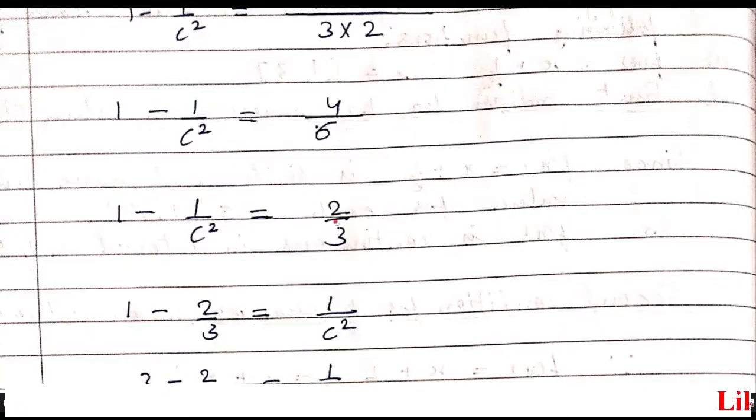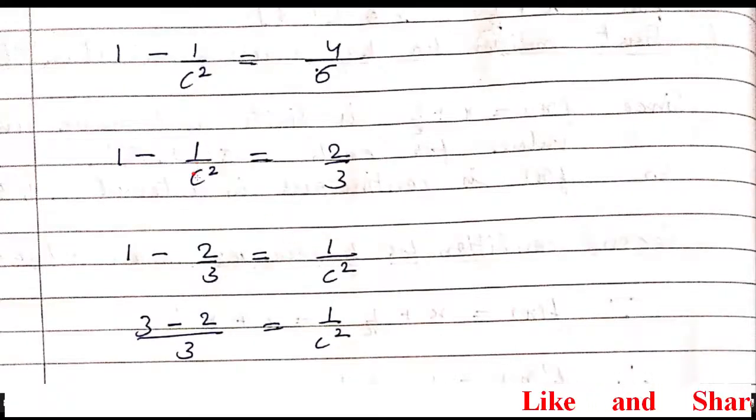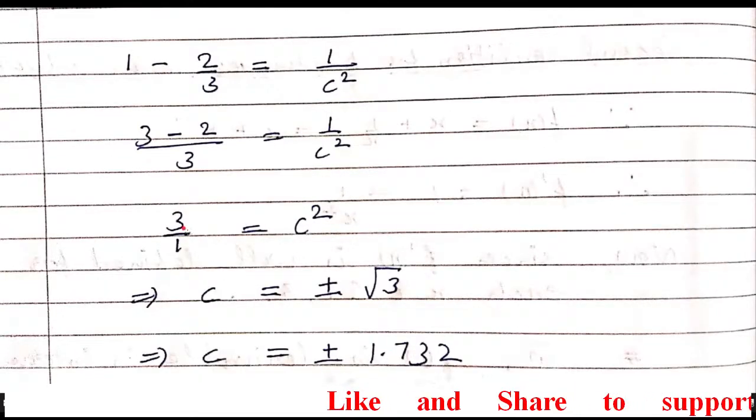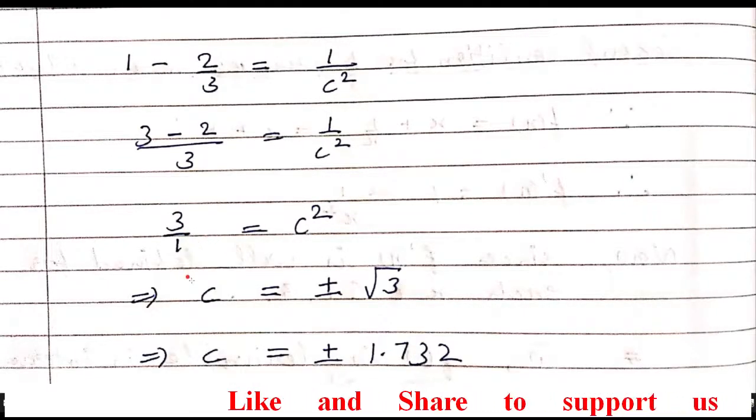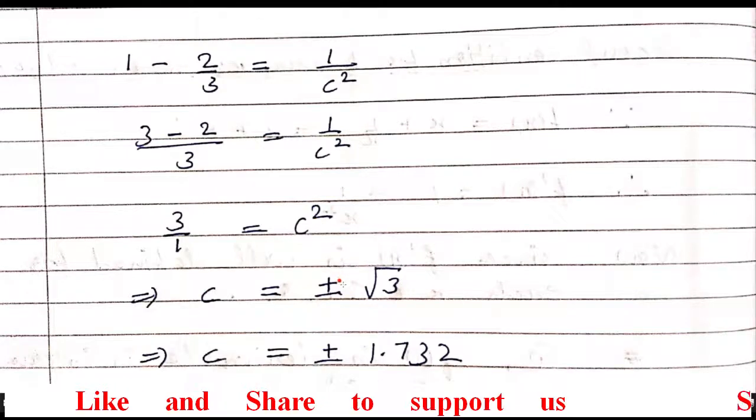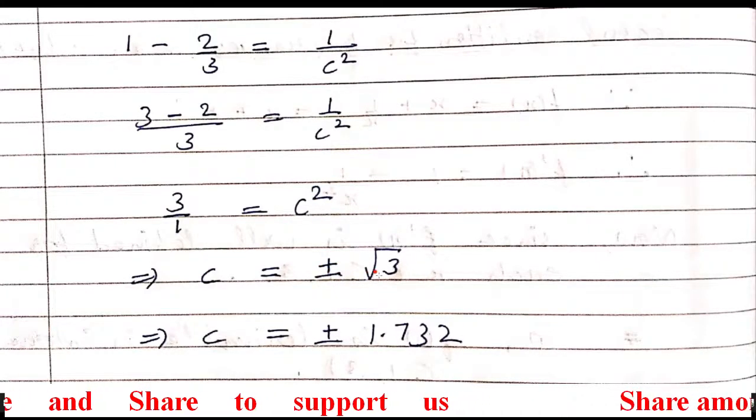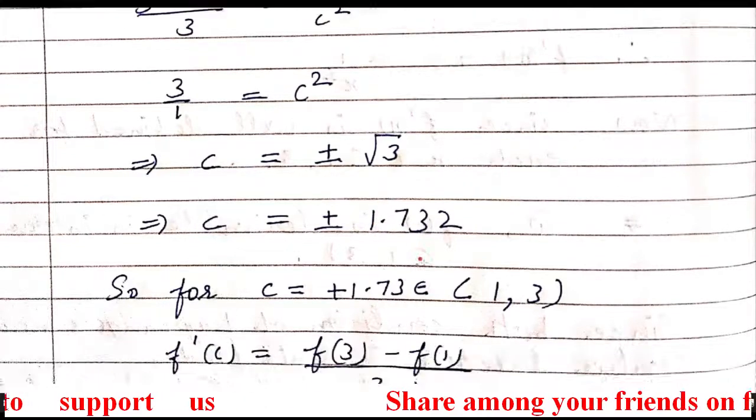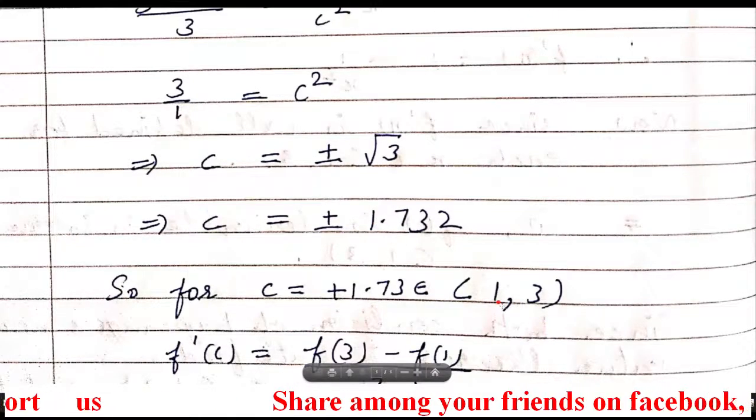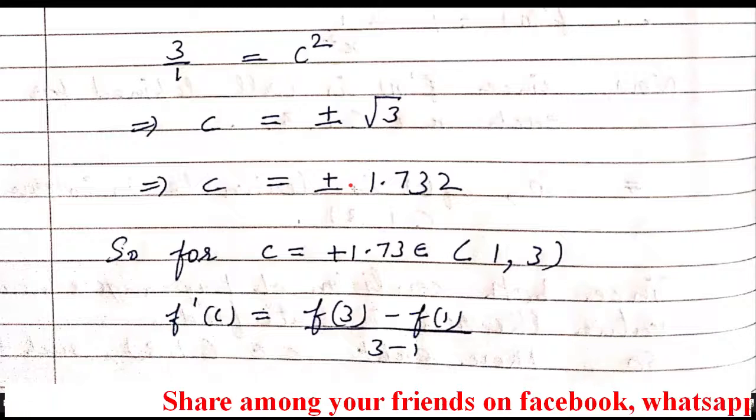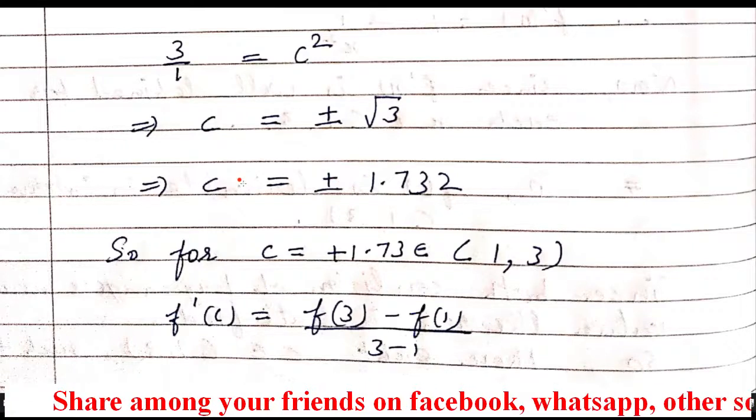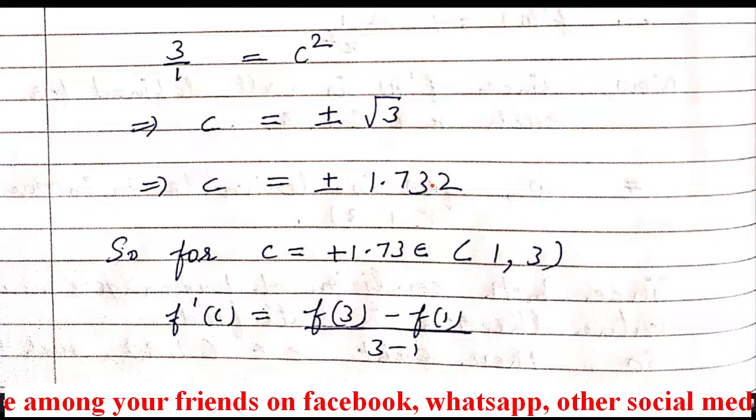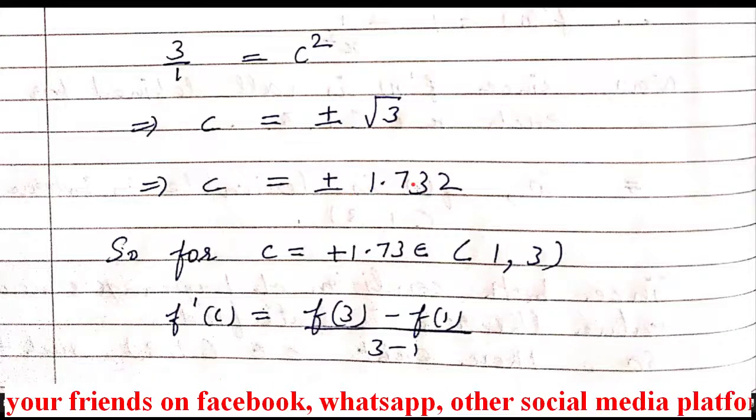Here just cancel it. Now since we want c, we shift this 1 upon c square here and this 2 upon 3 to that side, take the LCM, then do the reciprocal. We want c only, so take the square root. So we will obtain plus minus root 3. Root 3 value you all know, that is 1.732. Now since the interval has positive values, c has two values, one is positive 1.732 and another is negative 1.732.